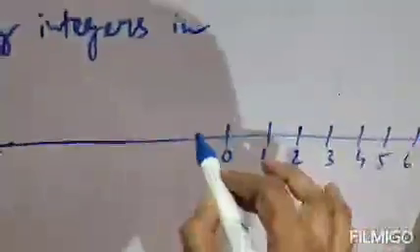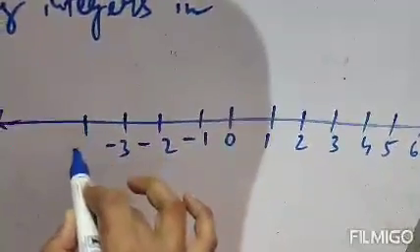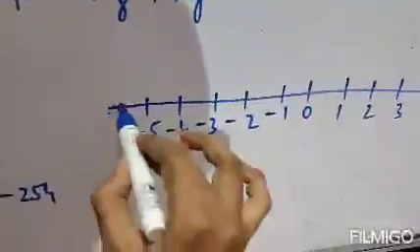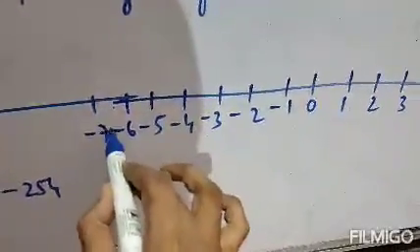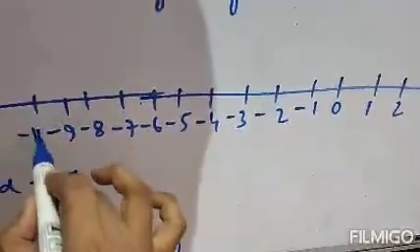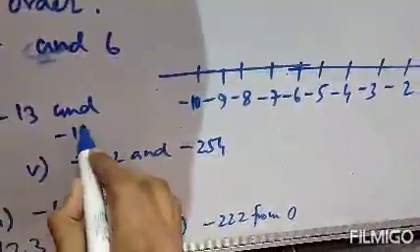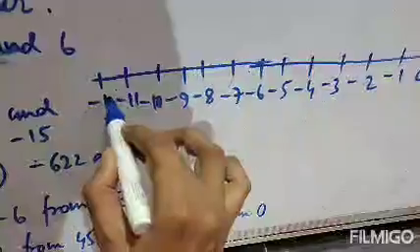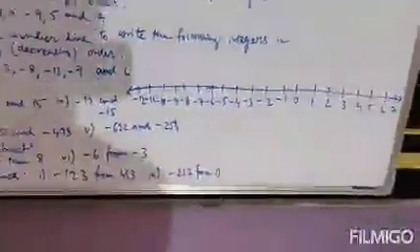That means minus 1, minus 2, minus 3, minus 4, minus 5, minus 6, minus 7, minus 8, minus 9, minus 10, minus 11 and minus 12. Clear? This is the number line.